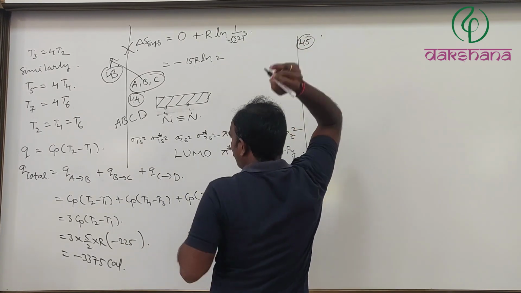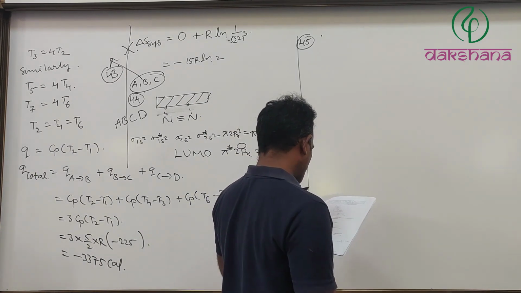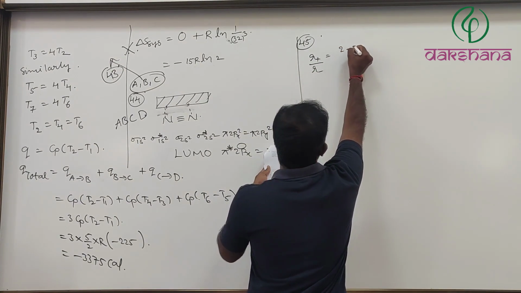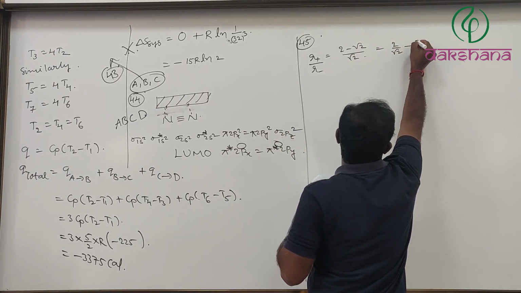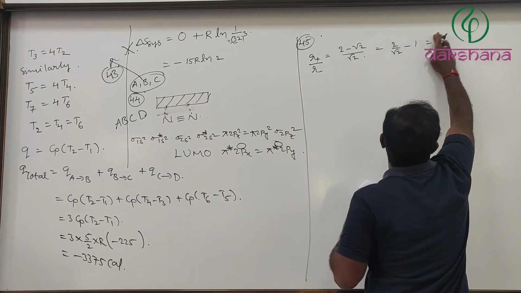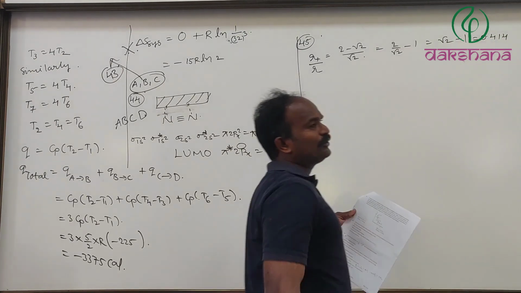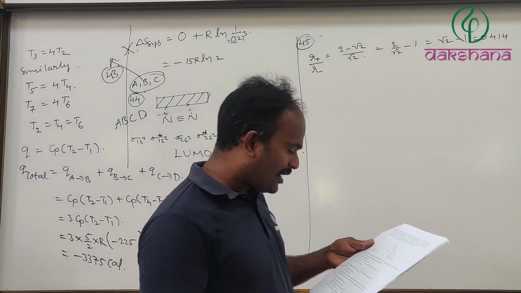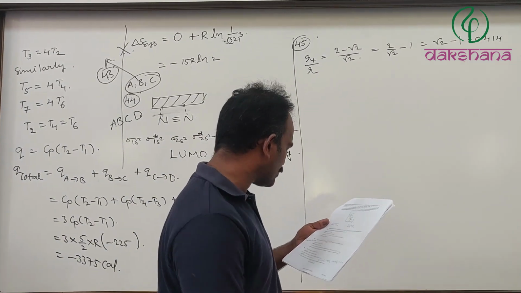Question number 45. A hypothetical solid A plus B minus has R plus by R minus equals 2 minus root 2 divided by root 2, that is equals 2 by root 2 minus 1, that is equals 1 by root 2 minus 1, that is equals 0.414. Absolutely true. Now the coordination number is equal to 6 and it is going to be octahedral. Yes, the shape is going to be octahedral.